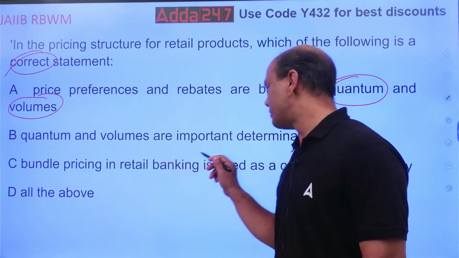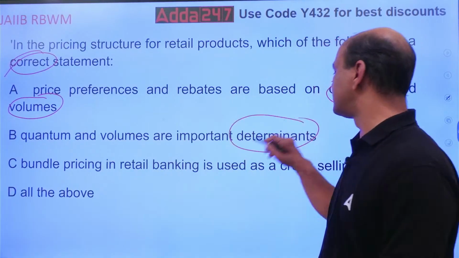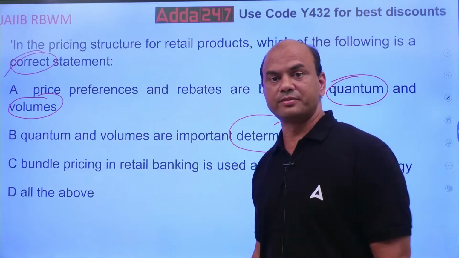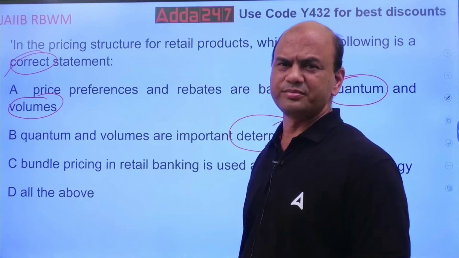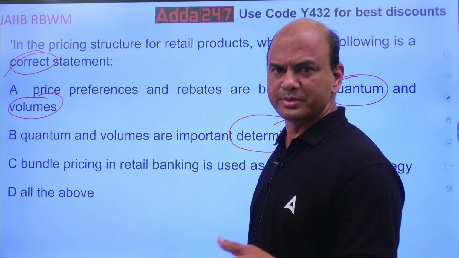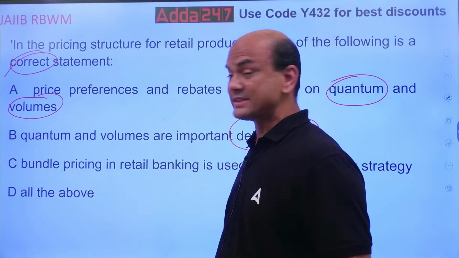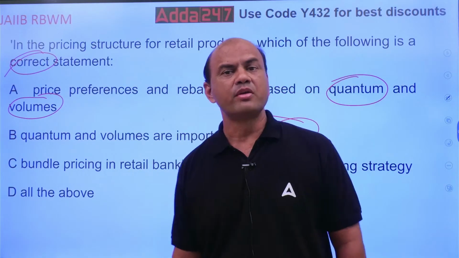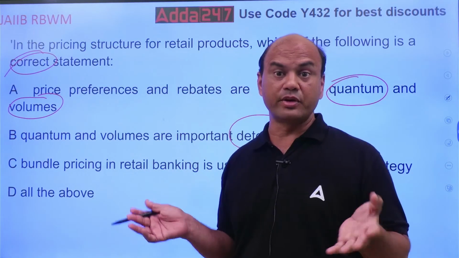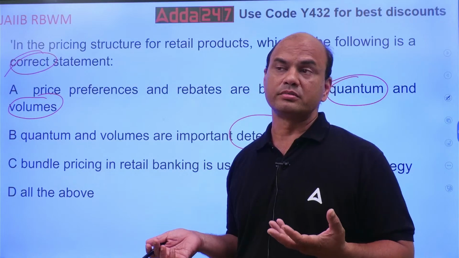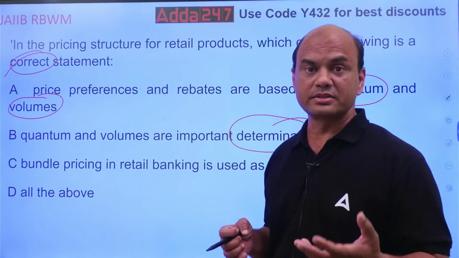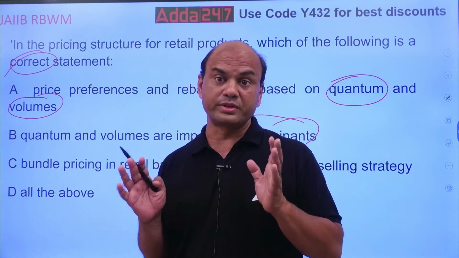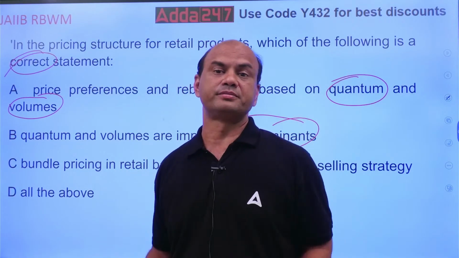Quantum and volumes are important determinants, means which determine what price is to be given. Just now I gave the example of a 10 crores FD, special pricing, right? HNI clients. Mainly we speak for HNI clients. Whenever we have HNI clients, we have to cater to their needs, very sophisticatedly and very promptly.